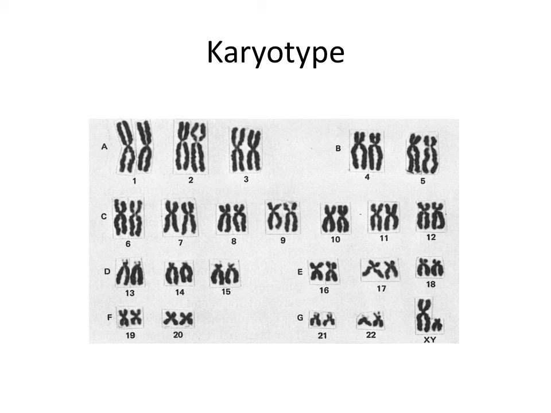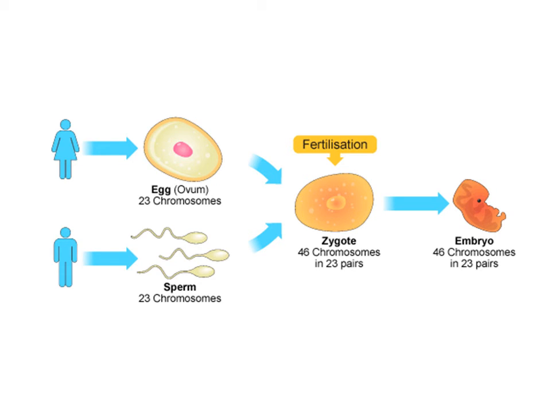So how come that we have all these pairs? Well, this is from when fertilization took place. There was one egg cell which contains in the nucleus 23 chromosomes, and there was a sperm cell also with 23 chromosomes. Together they make 46 chromosomes, but these are pairs.